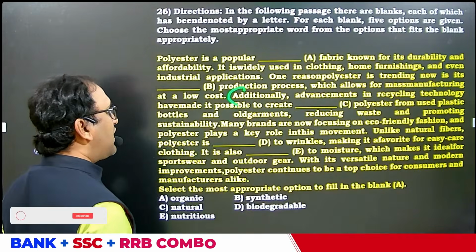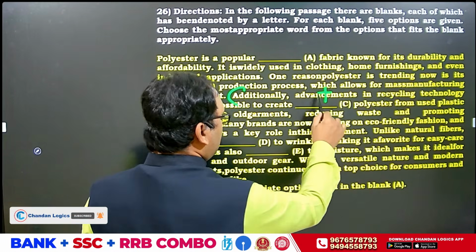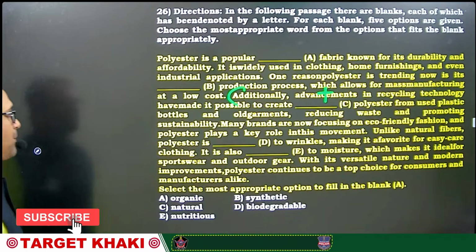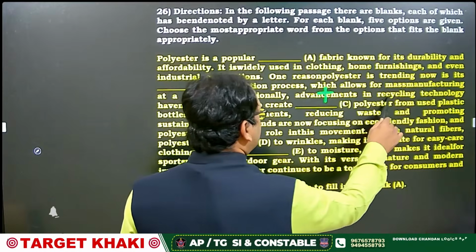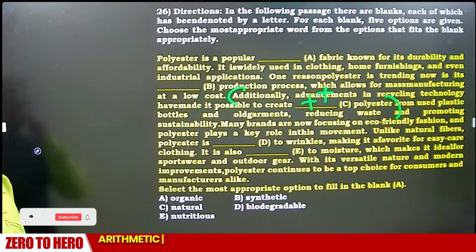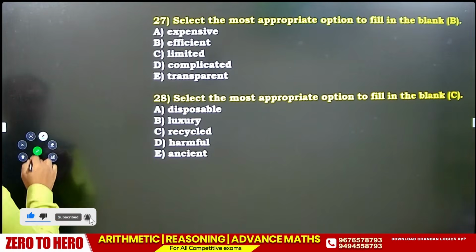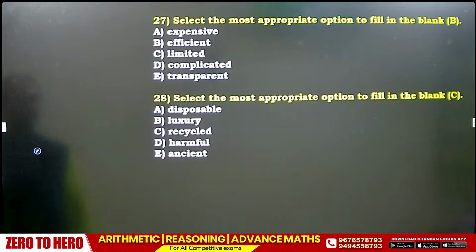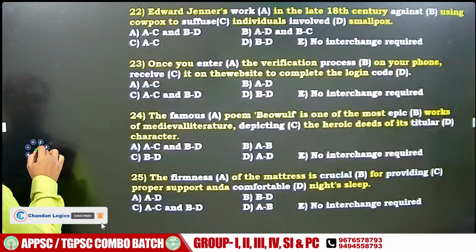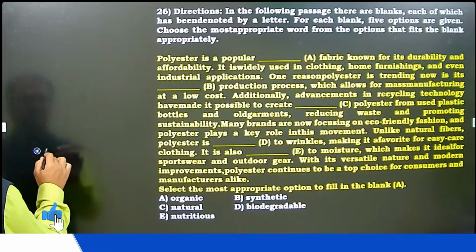Additionally, advancements in recycling technology. Advancements, bhaiya, is positive. Advancements in recycling technology have made it possible to create dash polyester. So, positive or negative? Positive. To create dash polyester from. Any answer? See, from. You observe this?